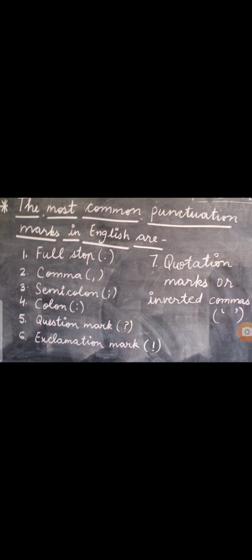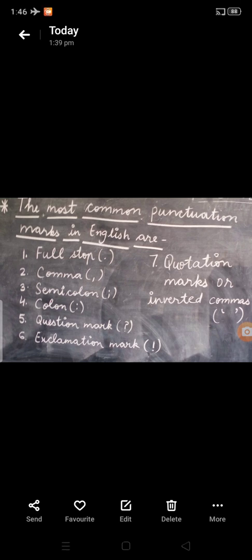Like we have discussed, a full stop indicates the greatest pause, but a comma indicates the shortest pause. It is used in some cases. For example, to separate items in a series or list: I have a pen, a pencil or a rubber. Second, to mark off a noun in direct address. For example, Manisha, here is your book. So, you will have to put a comma after Manisha.